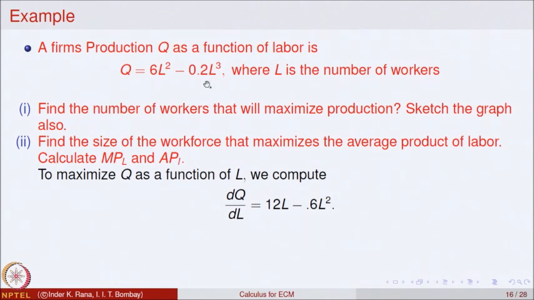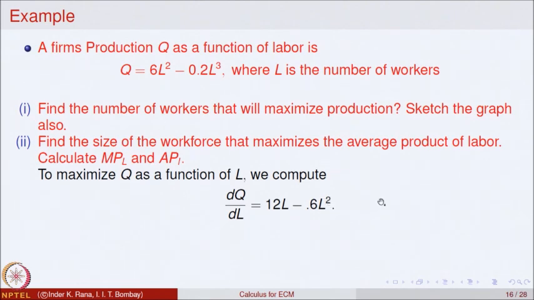So, q as a function of L is given by this, and the mathematical problem is to maximize this. So, for that we look at the derivative of q. The derivative of the first term, 6L squared, is 2 into 6, 12L, minus 0.2, 3 comes down, so 3 times 0.2 into L squared, that is 0.6. So, the derivative dq by dL is equal to 12L minus 0.6L squared.